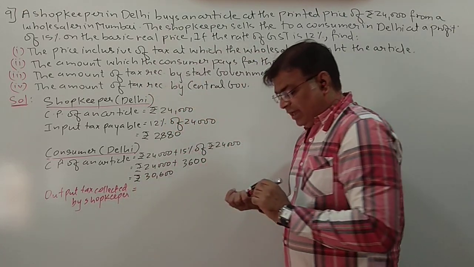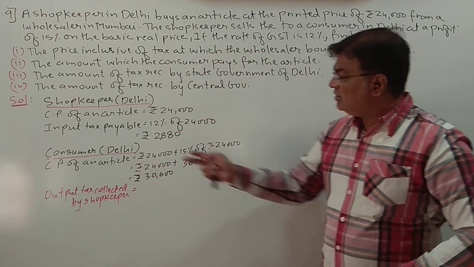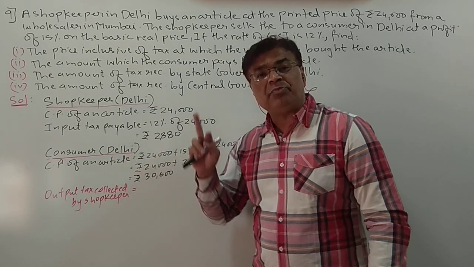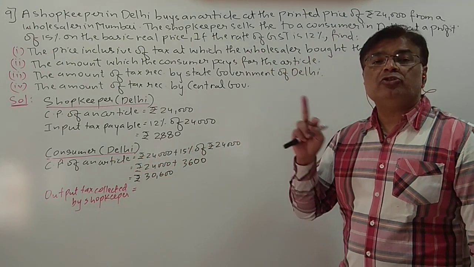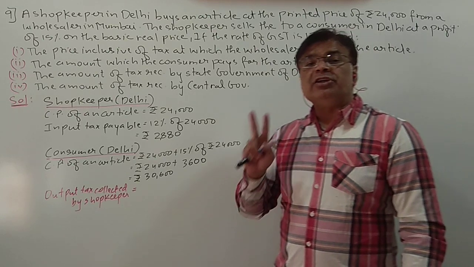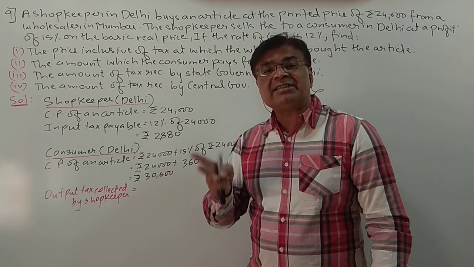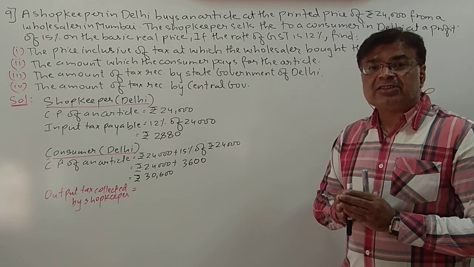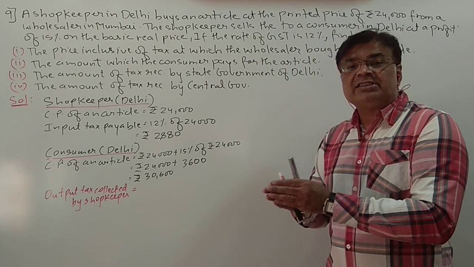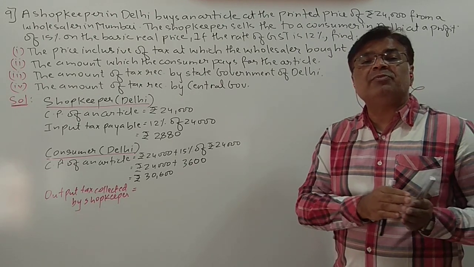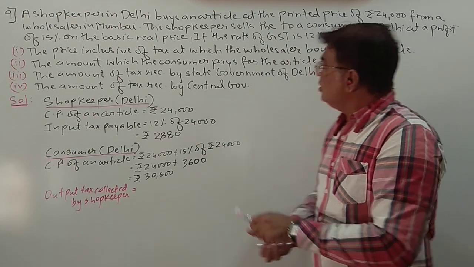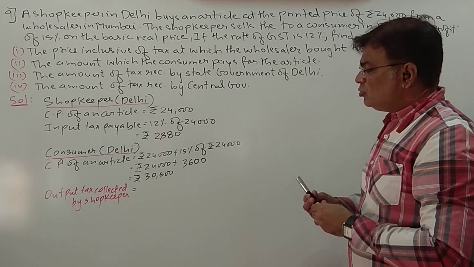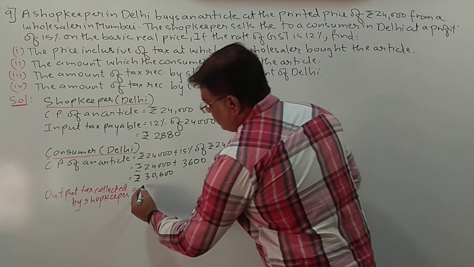Now students, you have to take care in this that the shopkeeper is also from Delhi and the consumer is also from Delhi. So here the transaction is intrastate transaction. So here we know in intrastate transaction 50% of GST will go to state government and 50% will go to central government. So it is actually 12%, so 6%.